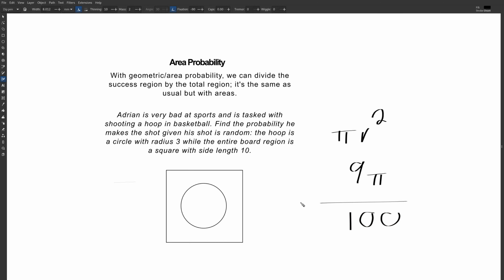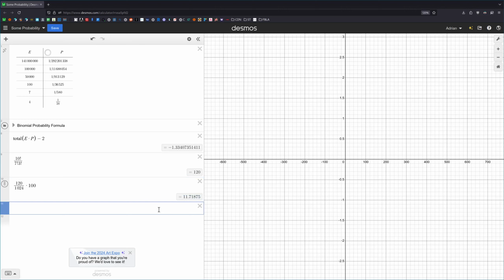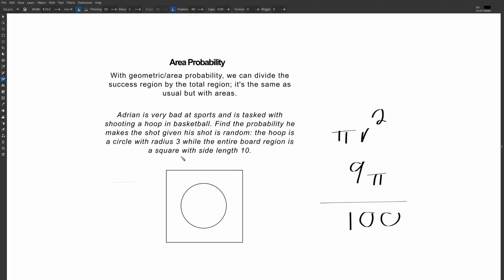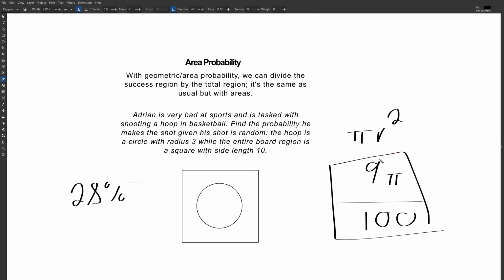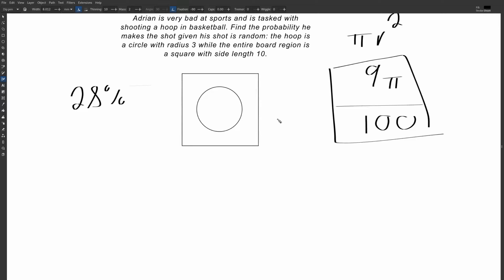Okay, let's evaluate that real quick. 9 pi over 100 is 28%. Okay, 28% probability. But preferably, you would leave it in this format, exact answer. Okay, that's how you do an example problem for that.